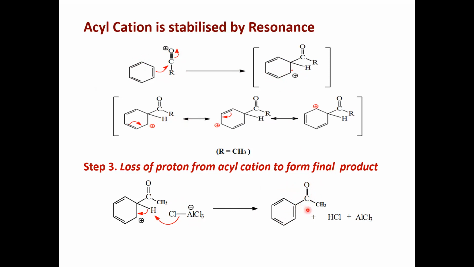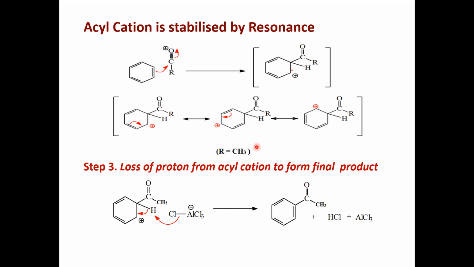This is the acetyl group and this is the benzene nucleus. An aromatic ketone is generated. We can also practice with the general mechanism where R is equal to CH3. This is how the Friedel-Crafts acylation takes place.